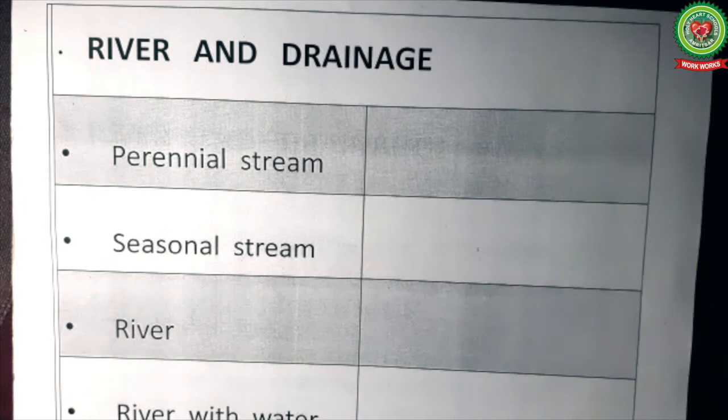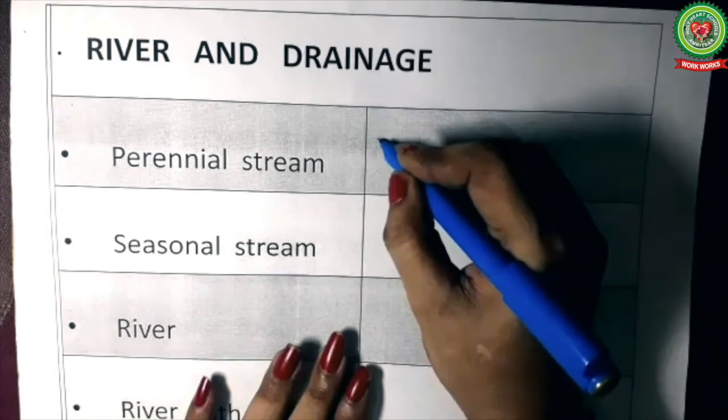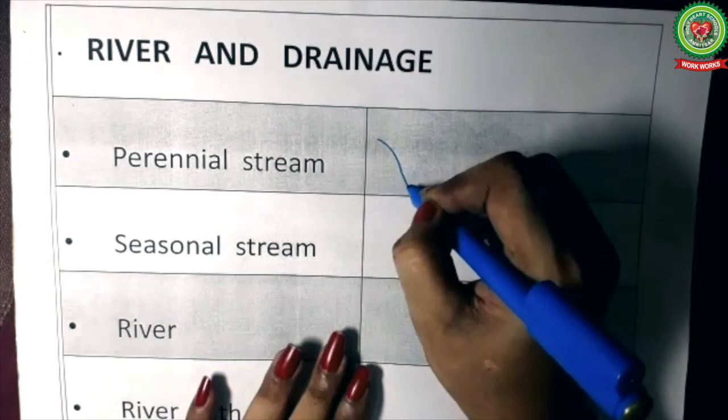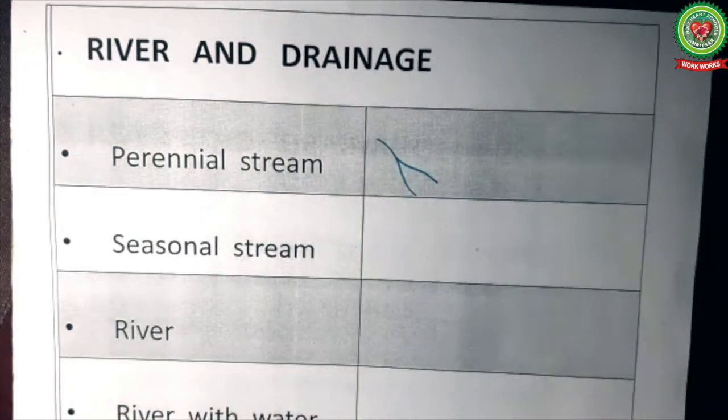Children, now let us draw the symbols for rivers and drainage. First of all, we have perennial stream. A perennial stream is shown in blue color. We'll draw the symbol first like this. We can show one or more streams in blue color. So this is the symbol of perennial stream. A perennial stream is a stream that has water throughout the year, means it never dries up.